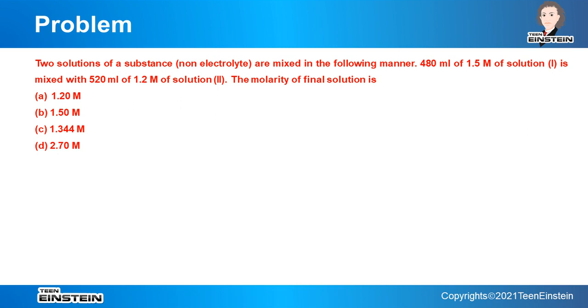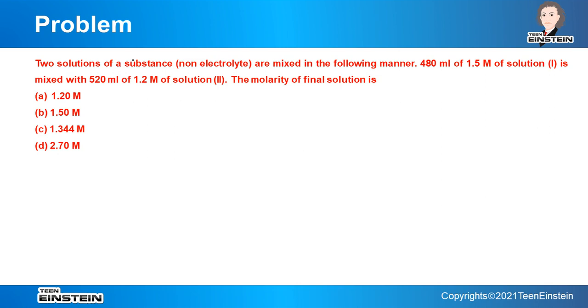Another question regarding molarity, because after this we will also see molality. These are the most used concentration terms. Mass by mass and mass by volume are also used to some extent, but less. So you can find that numericals are mostly based on molarity and also molality, which we have not discussed yet. Okay.